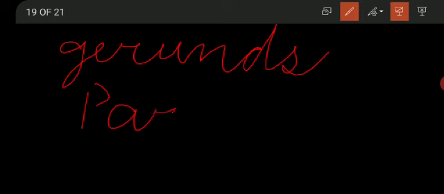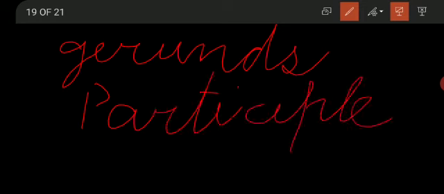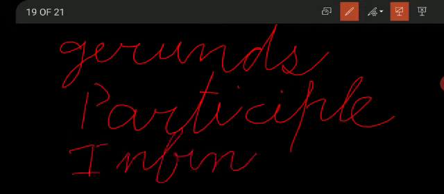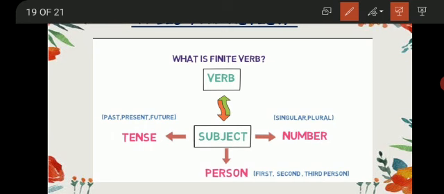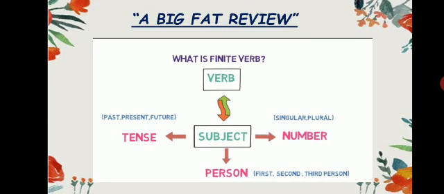We talked about the two types of verb, finite verb and non-finite verb, and we further talked about the three types of non-finite verb: gerunds, participles, and infinitive. Okay? So, what is a finite verb?